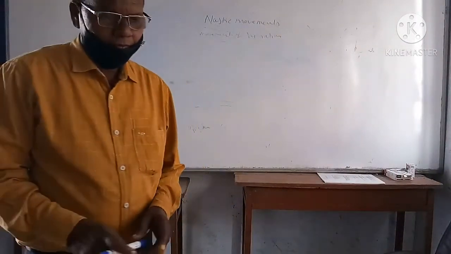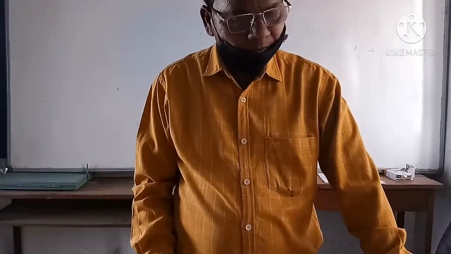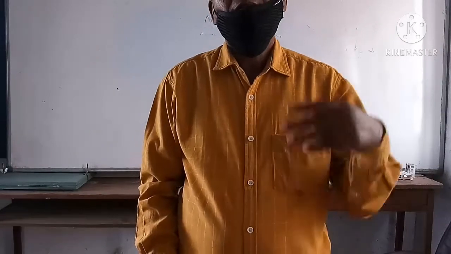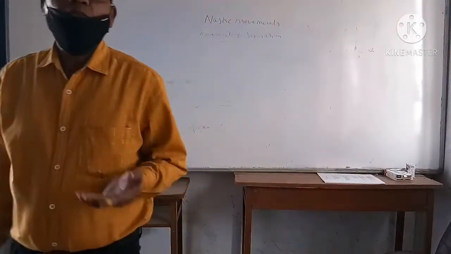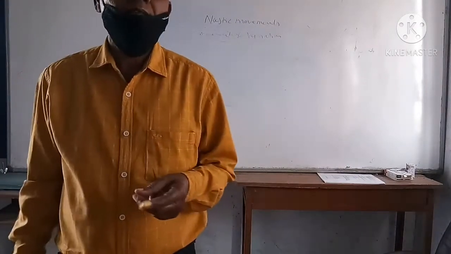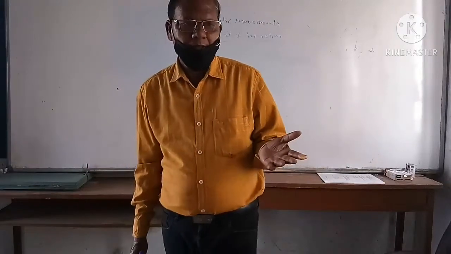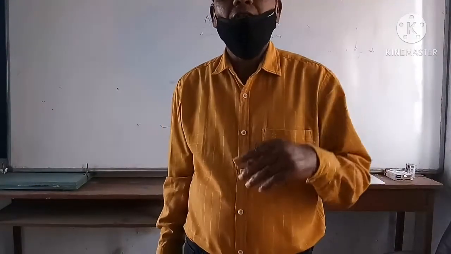Last time I explained to you, plant movements are occurring because of the external stimulus. When movements occur because of the external stimulus, that is known as the paratonic movement. So, on the basis of what?